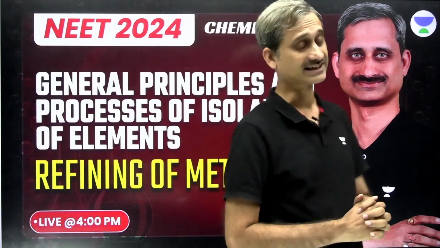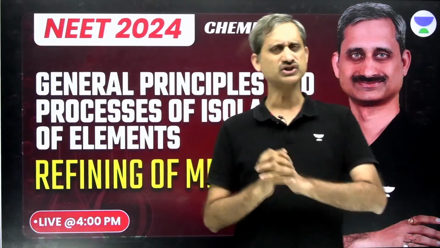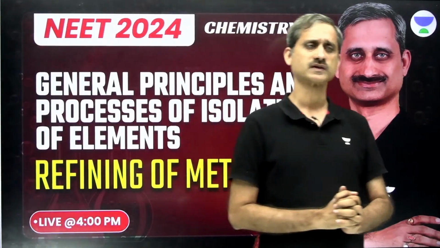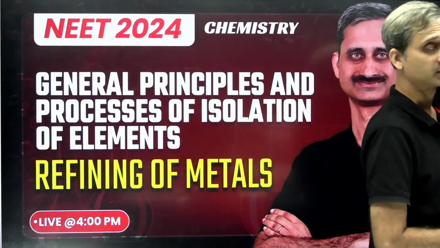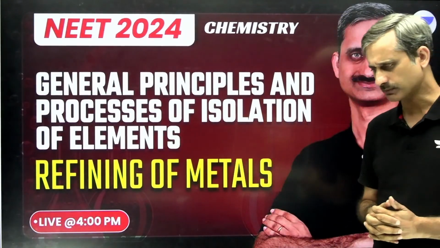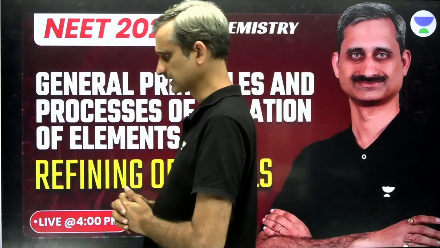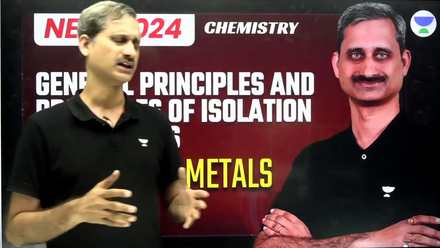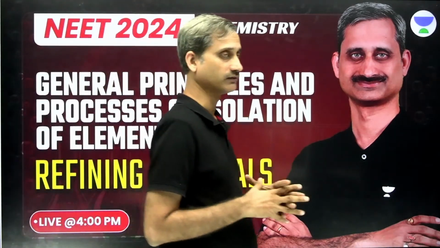My name is Anoop Vashishtha and you are on Unacademy NEET Elixir channel, where we are finishing off the chapter called The General Principles and Processes of Isolation of Elements, which is better known as metallurgy. Today we are going to talk about the extraction of some specific metals like iron, copper, zinc, aluminium, and then we are going to talk about the methods of refining of these metals.